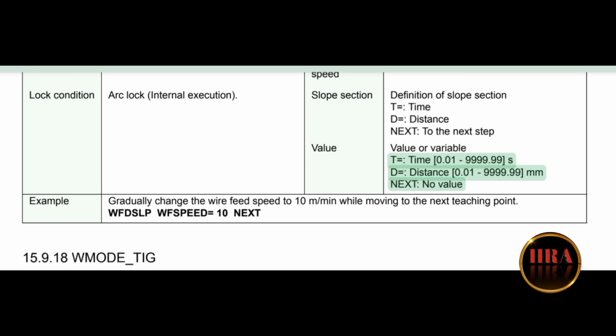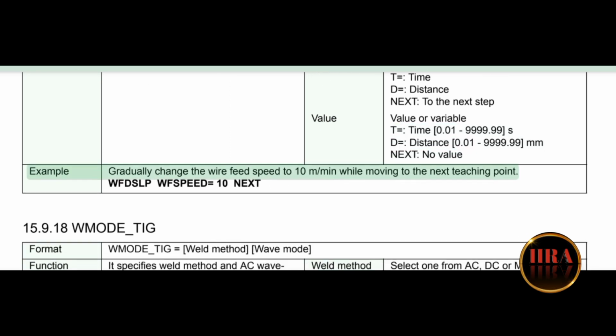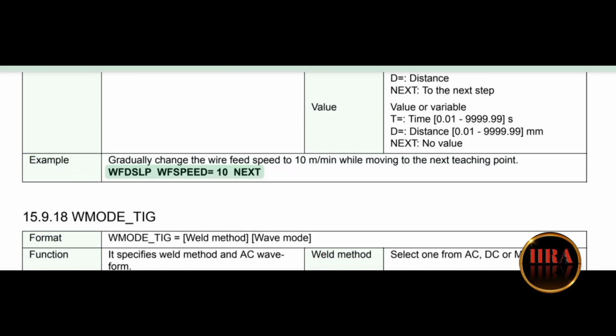0.01 to 9999.99. ST = distance, 0.01 to 9999.99. Next: no value. Example: gradually change the wire feed speed to 10 meters per minute while moving to the next teaching point. WFDSLP WFSPEED = 10 next.